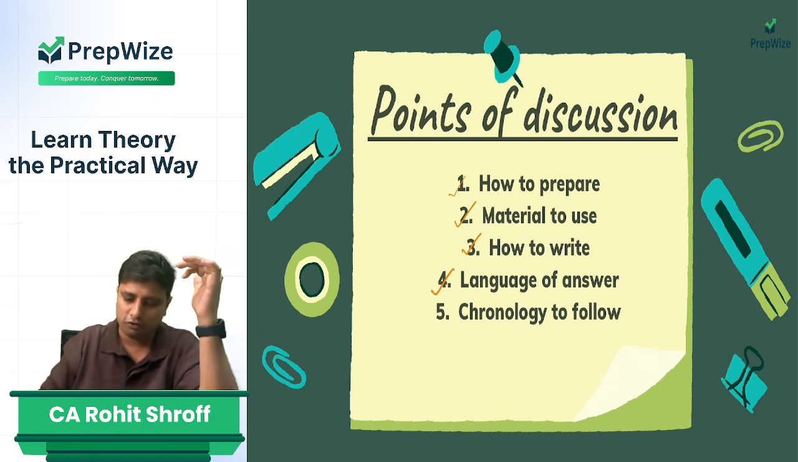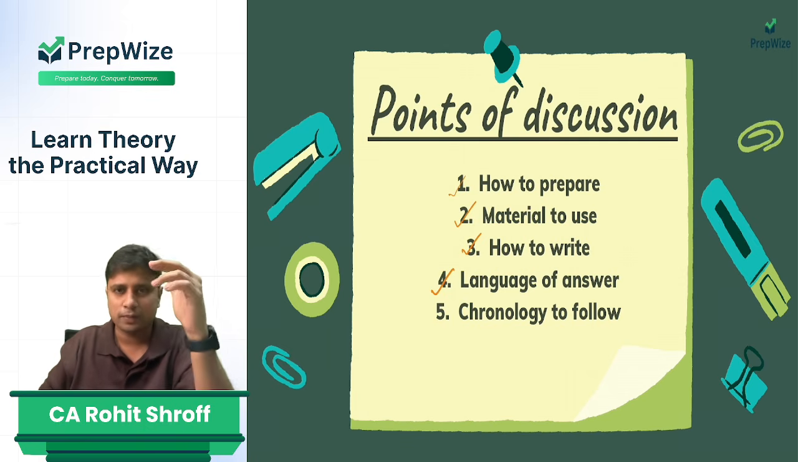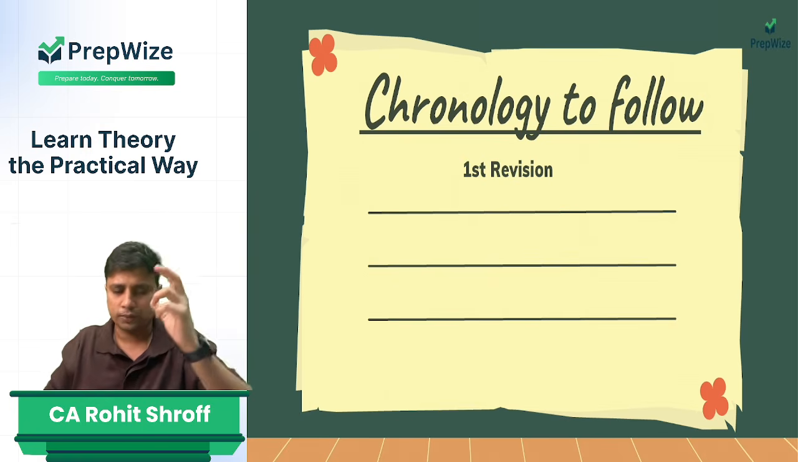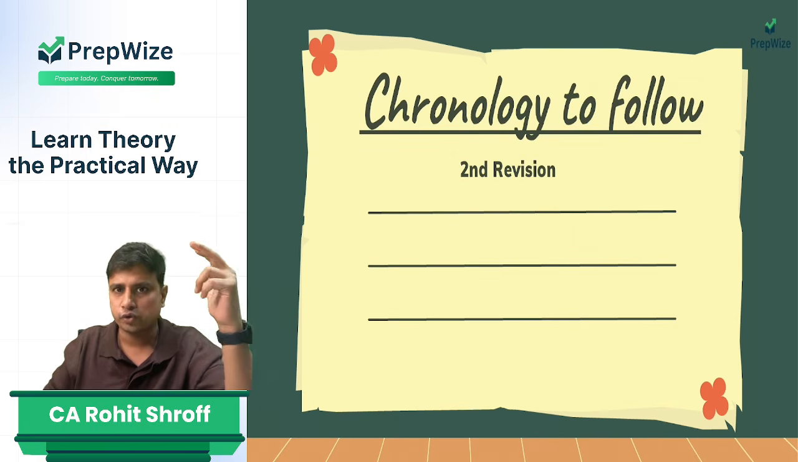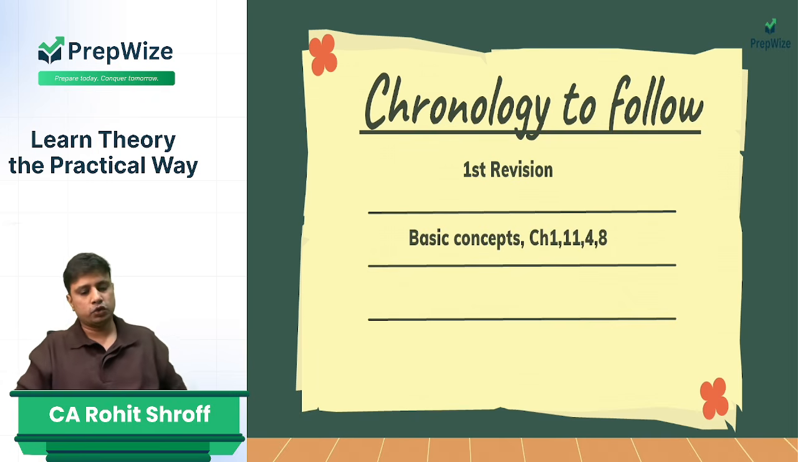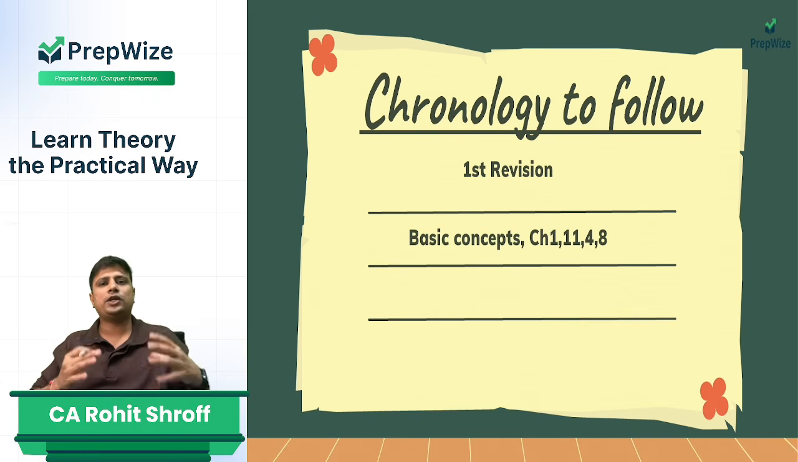If you follow a very perfect chronology, it may get easier for you. So, what I recommend is, what should be a chronology for revision 1 and what should be a chronology for revision 2. When I talk about revision 1, you start with basic concepts. What do you mean by basic concept?